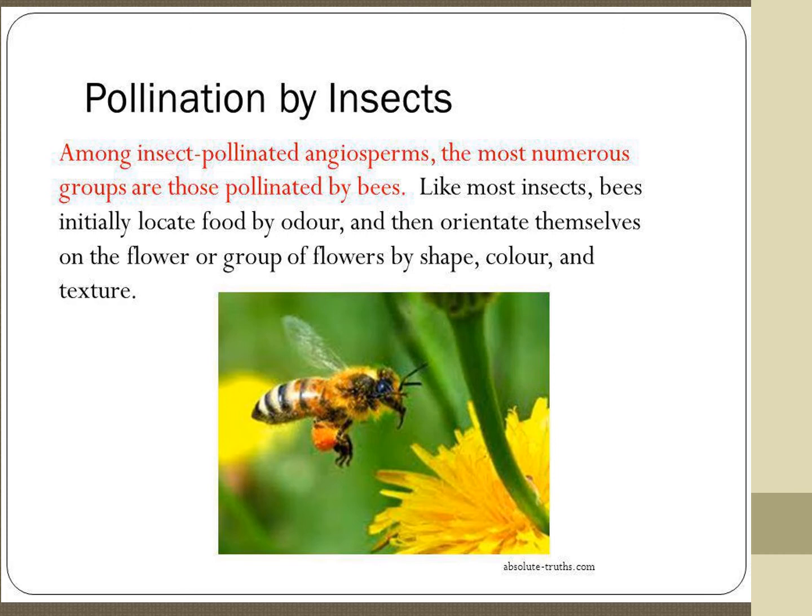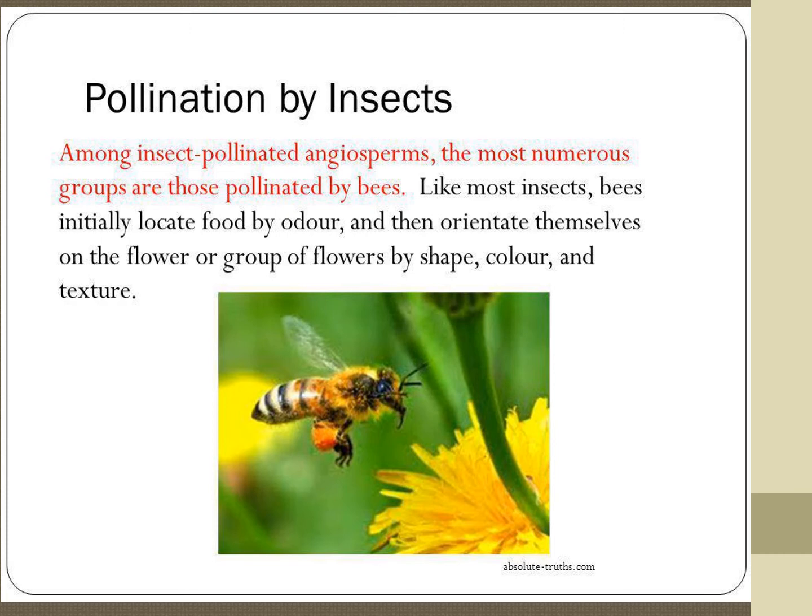These flowers are attracted by insects. They are brightly colored, have a very good smell, and nectar is also there. So the honeybee goes and takes the nectar, going from one flower to another flower, and the pollen grains are carried through the insects. Okay, it is pollination by insect.